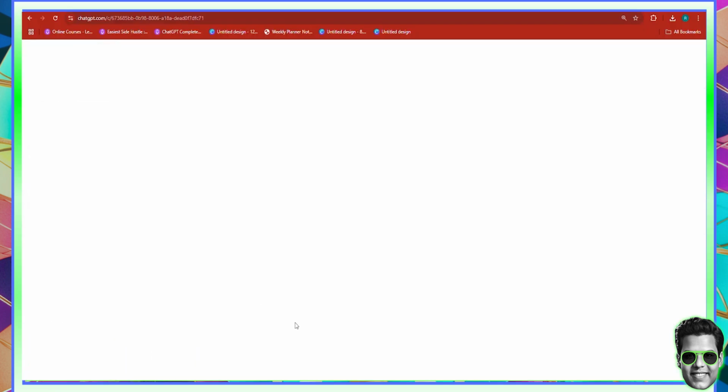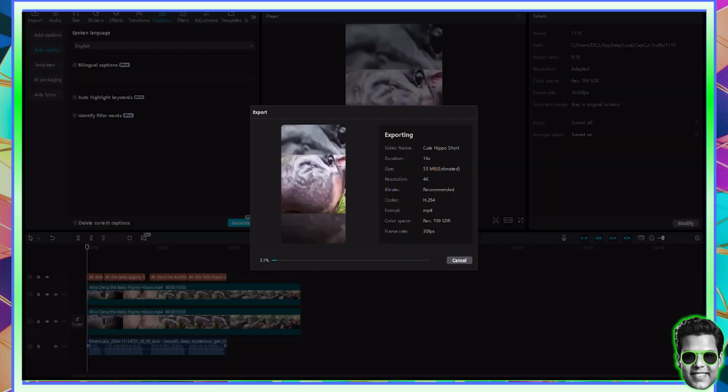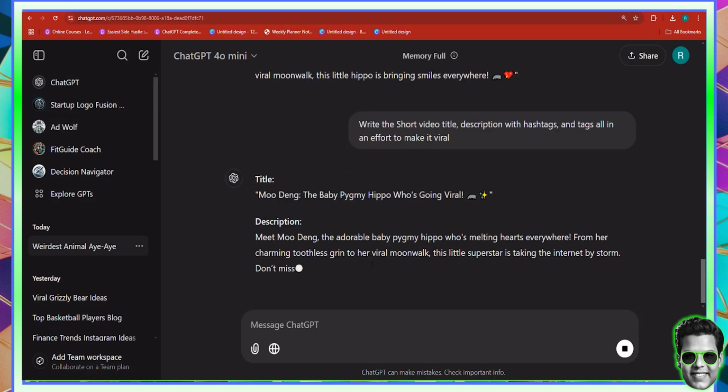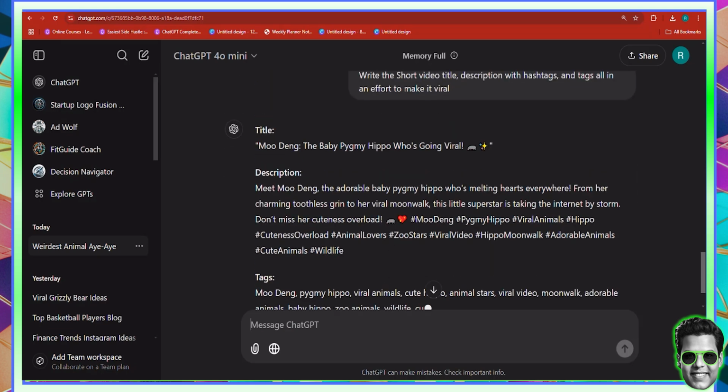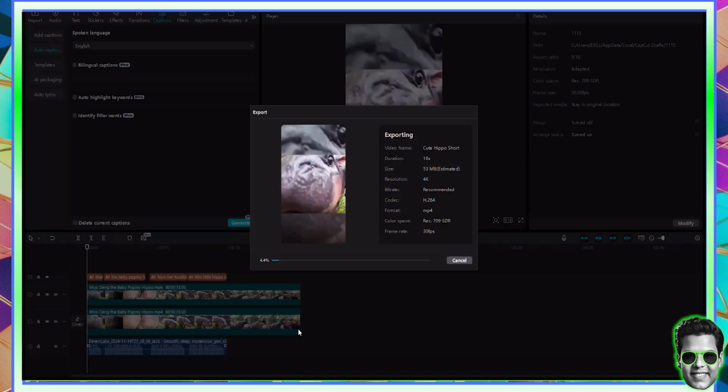In the meantime, you can go to ChatGPT and say, write the short video title, description with hashtags and tags, all in an effort to make it viral. And while the video is being prepared, it's going to prepare the title. So the title is Mudang, the baby pygmy hippo who's going viral, and some tags and descriptions with hashtags, and that's pretty much it.